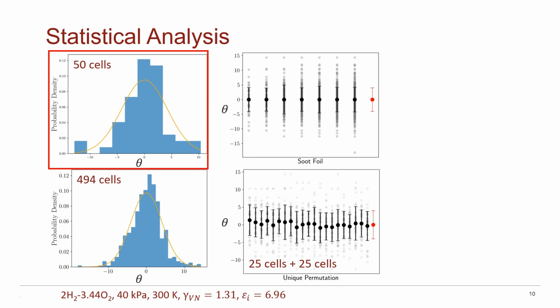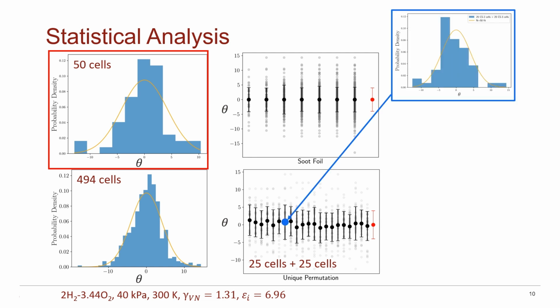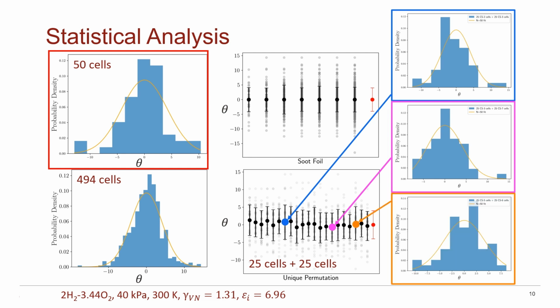If we have converged statistics, then the sampling distribution of cell angle should be approximately normal. When we plot the probability density of these permutations, as expected, this is exactly what we see. When we look at the sampling distributions of other mixtures as well, we have the same result, meaning that our minimum criterion of 50 cell measurements satisfies our need for convergence.